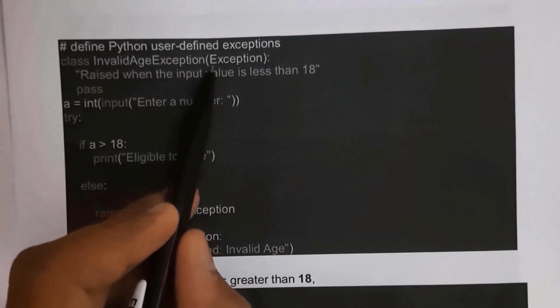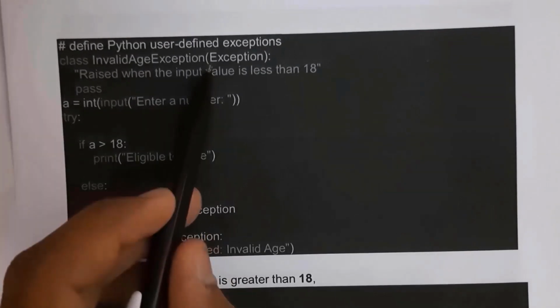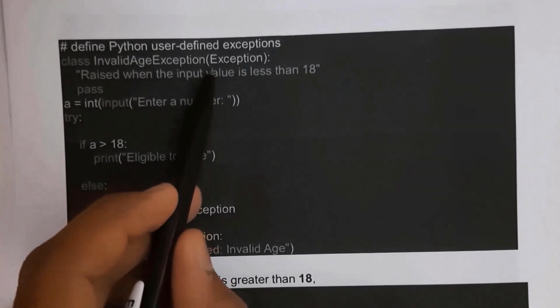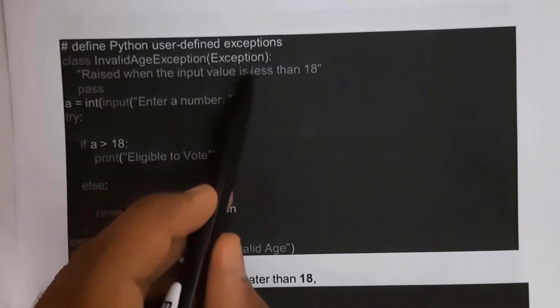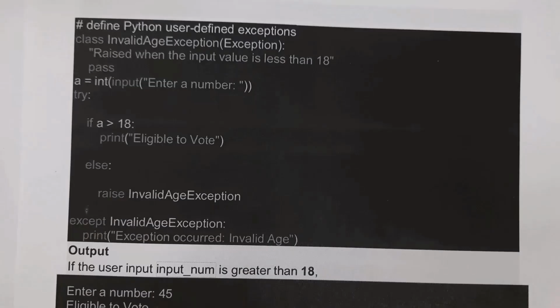Here, for the inbuilt Exception class, you need to take E as capital. For example, if you take e as a small letter, it will display an error. So definitely for Exception take E as capital. If I enter a value greater than 18, I will get the output "Eligible to vote". Else, if I enter a value less than 18, I will get the output "Exception occurred: InvalidAgeException".